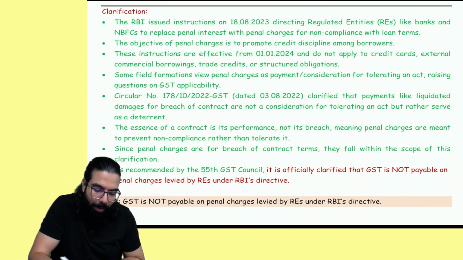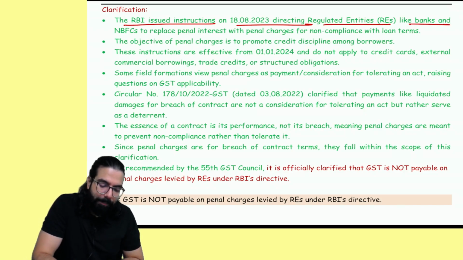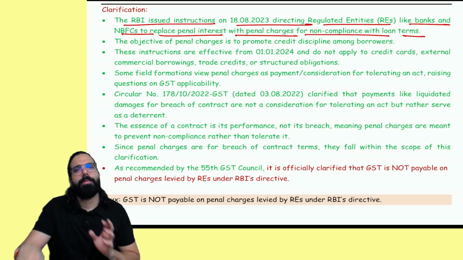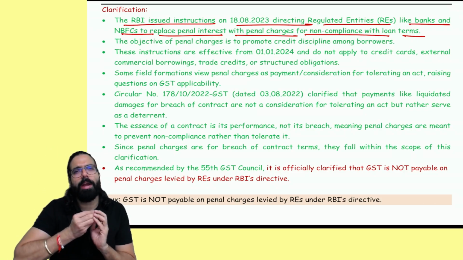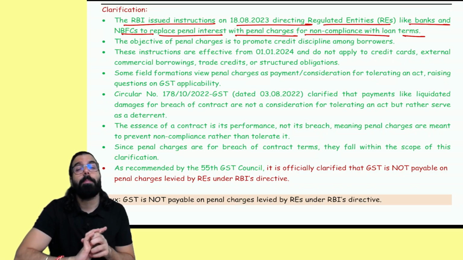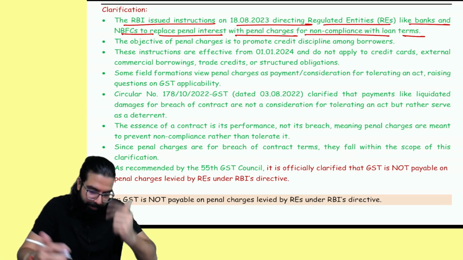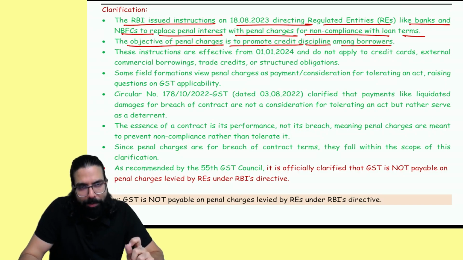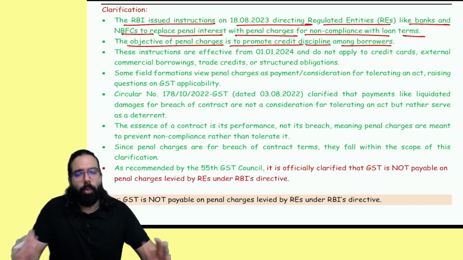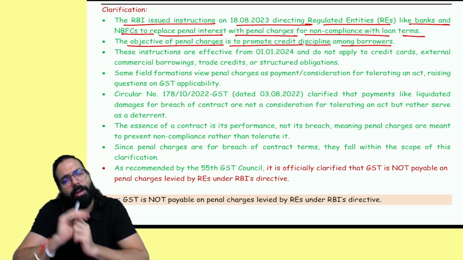Okay? The RBI issued instruction directing regulated entities like banks, NBFCs to replace penal interest with penal charges for non-compliance with loan terms. If you don't make the payment on time, if you're not complying with the loan terms, instead of charging penal interest, I'll charge you penal charges. Now, whether GST will come on these penal charges. The objective of penal charges is to promote credit discipline among borrowers. Why is the government telling banks to charge penal charges? So that you make the EMI payment on time and you don't delay.